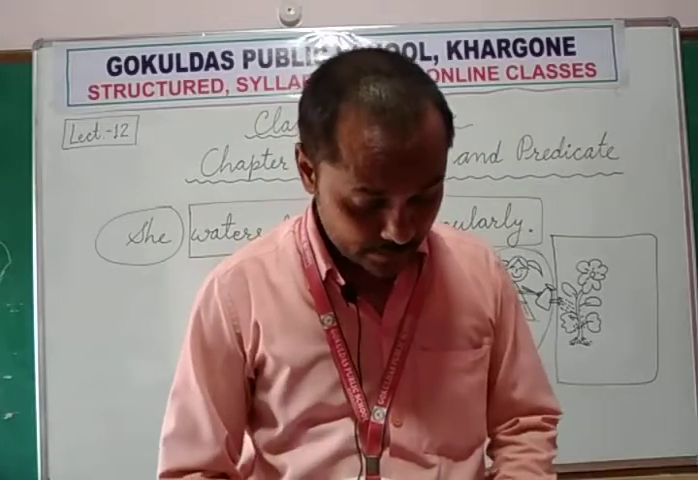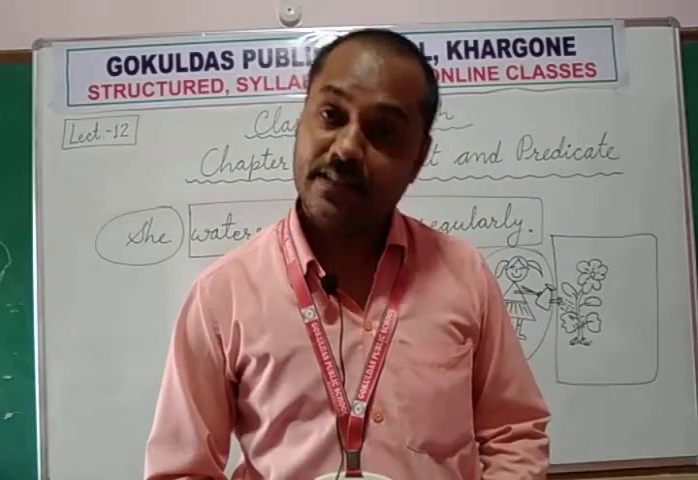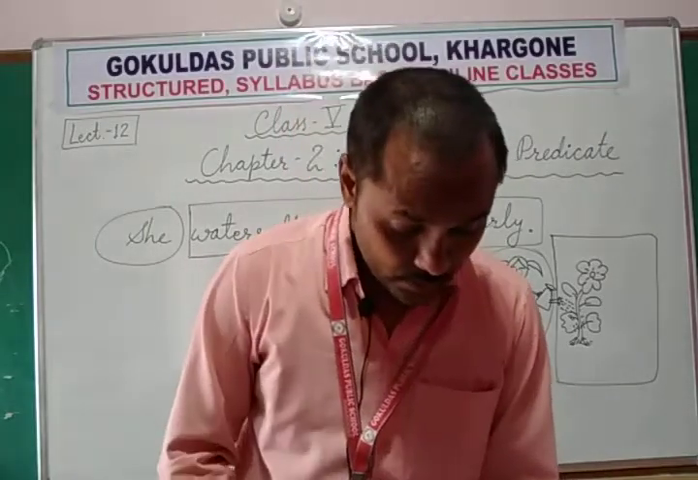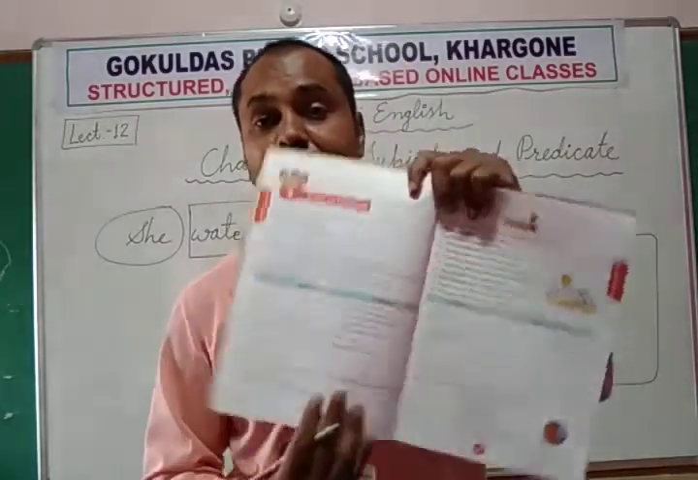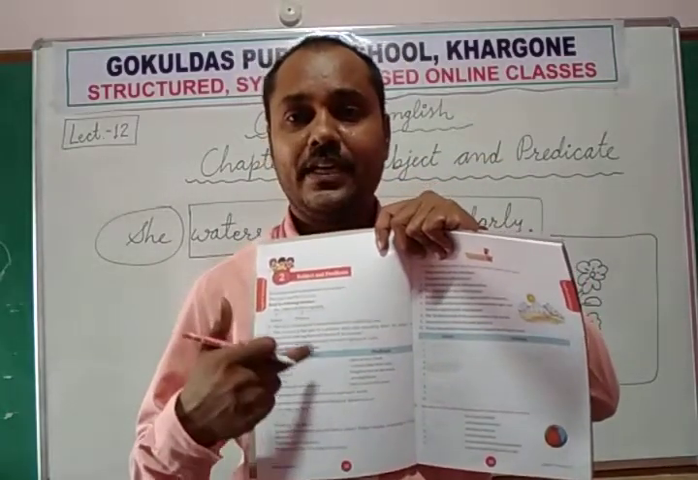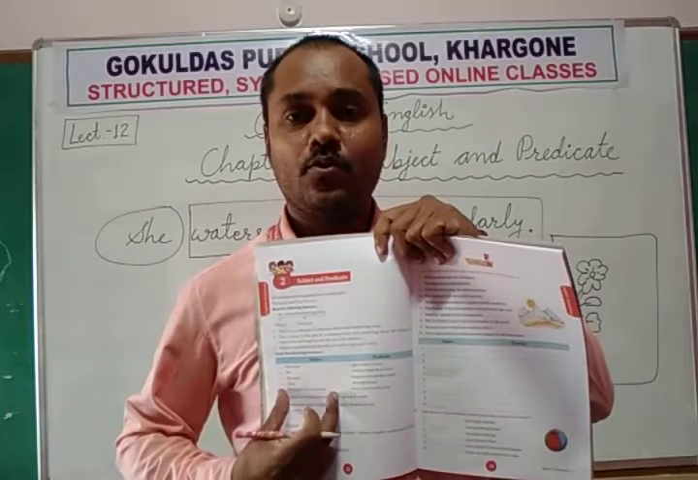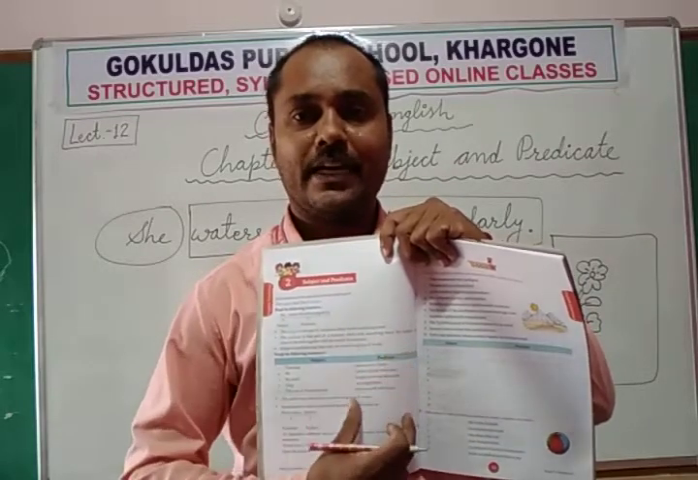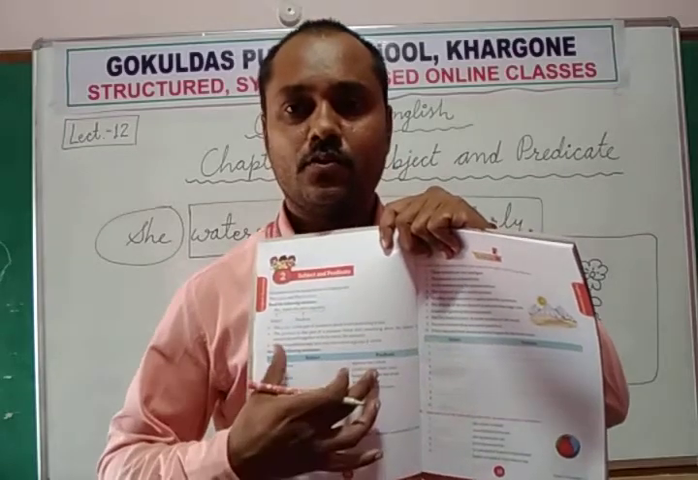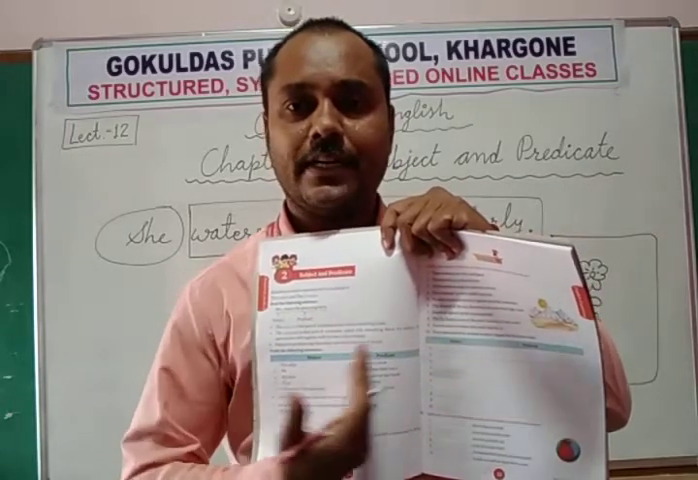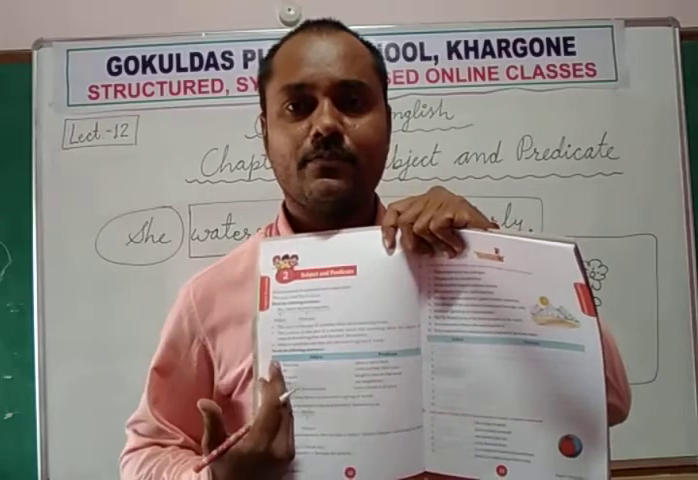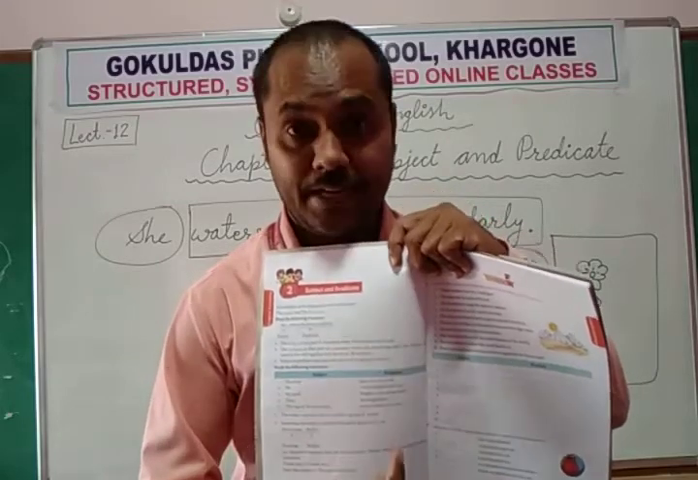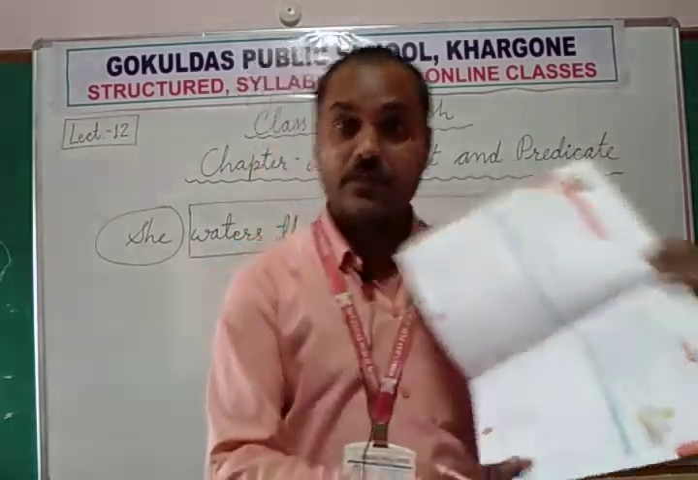Let's study the following sentences. You can see in this table, every sentence is divided into two parts. One part is subject and the other part is predicate. So this is a full sentence which is divided into two parts. Now study them. See in your book.